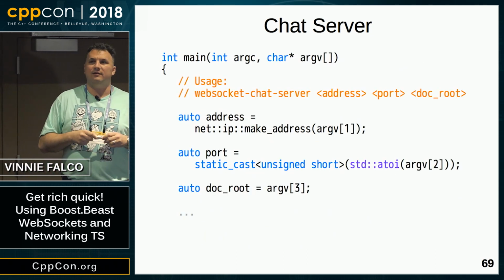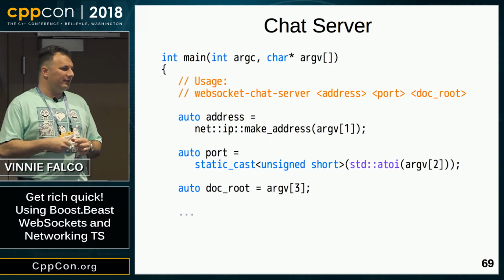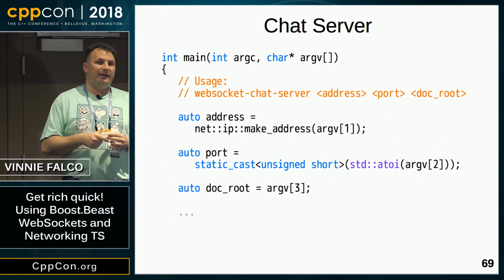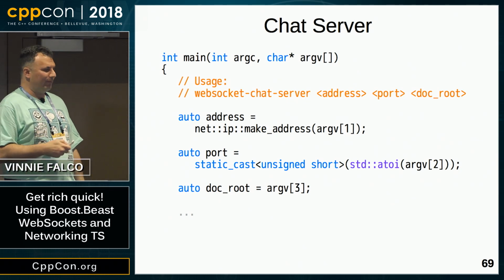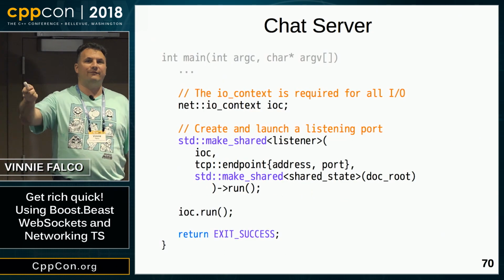So here's main. There's some command line arguments that you need to use to invoke the server. Besides the address and port, we need the file system path to the document root. So here we're going to decode those parameters. And now we have an I/O context.